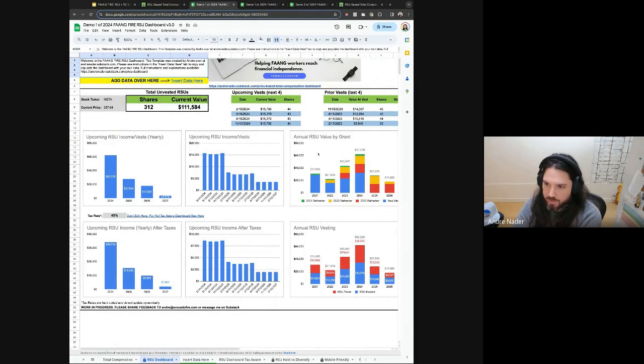These two columns over here, these two charts, the annual RSU value by grant and annual RSU value overall, will both be the total RSUs by year. And if you were wanting the data for all past RSUs, the data's in the document. You can see it's pulling it over here. These are the values of the last 4 prior vests.